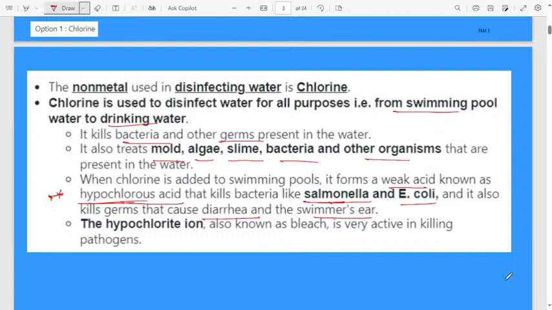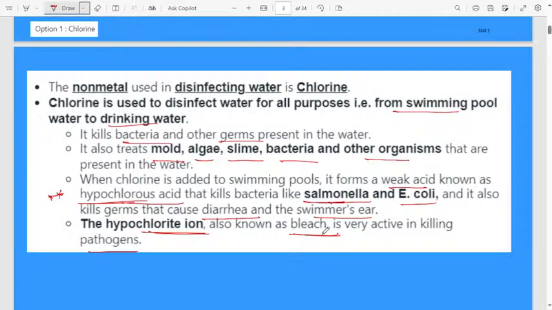Hypochlorite ion, also known as bleach, is very active in killing pathogens. In chlorine, the hypochlorite ion will be there and it will act as a bleaching agent. It will bleach. It is very active in killing pathogens.